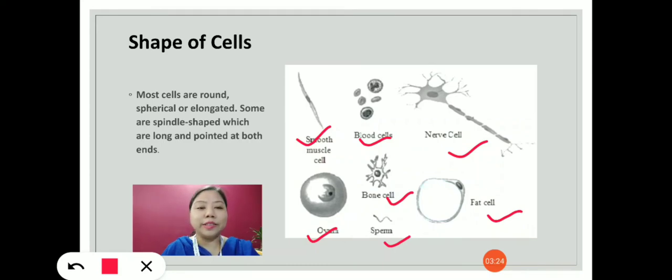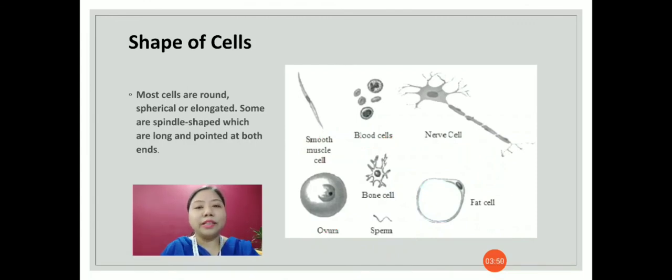Smooth muscle cells are elongated and tapering at the ends. Blood cell is circular in shape and the shape of the nerve cell is very different from the other cells. It is branched and long and it is the longest cell present in the body. So we can say that the shape of the cells are different. It depends on the function that they perform.